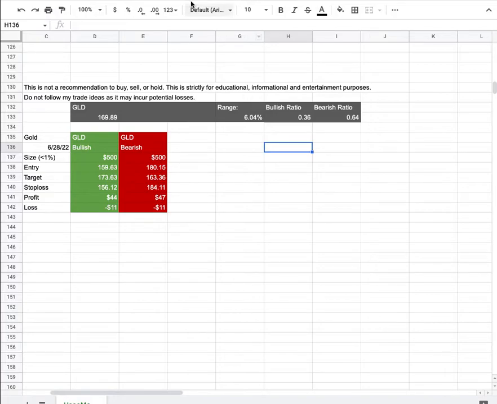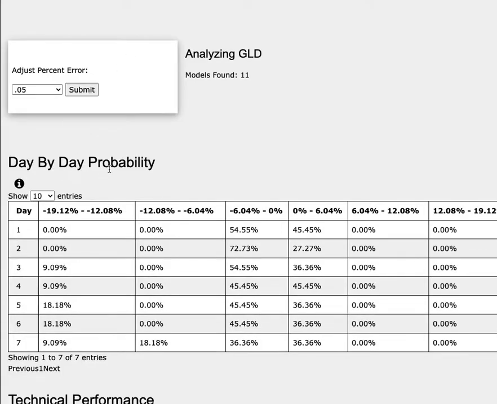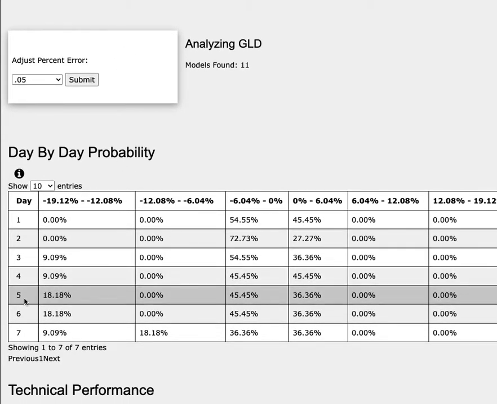So how did I develop these trade ideas? It all comes from the day-by-day probability model. As we progress to the 5th day, or week of trading, gold futures has a 36% chance to climb between 0 to 6%. To the downside, it has a 45% chance to fall between 0 to negative 6%, and an 18% chance to fall between negative 12 to negative 19%.